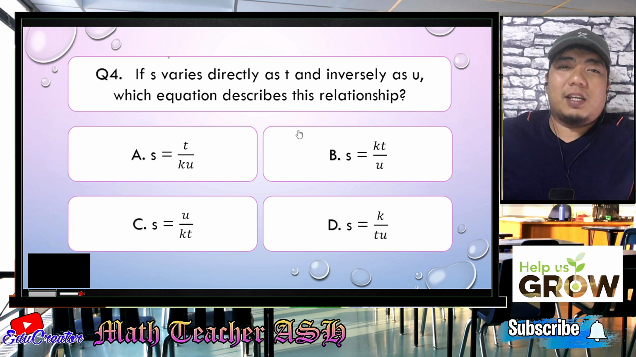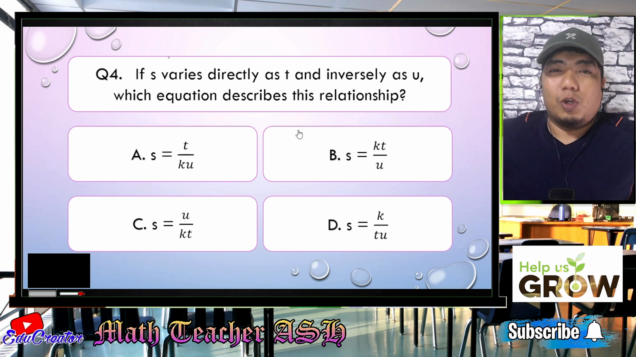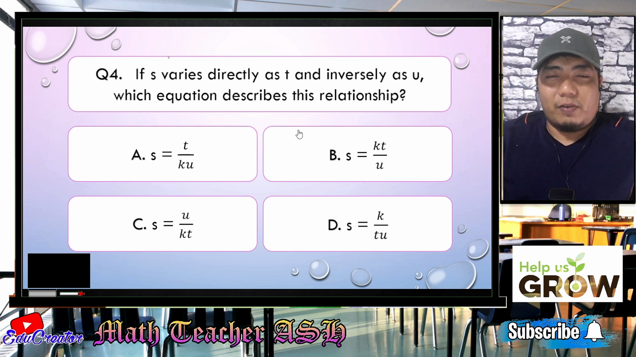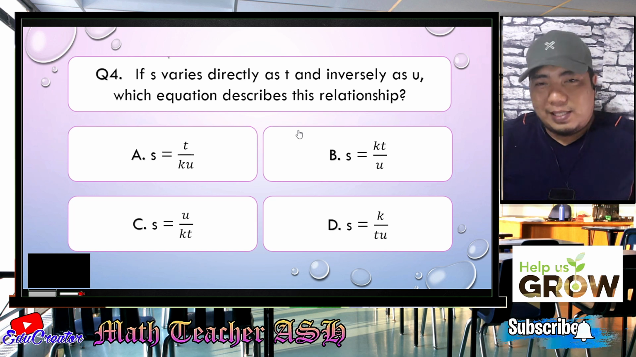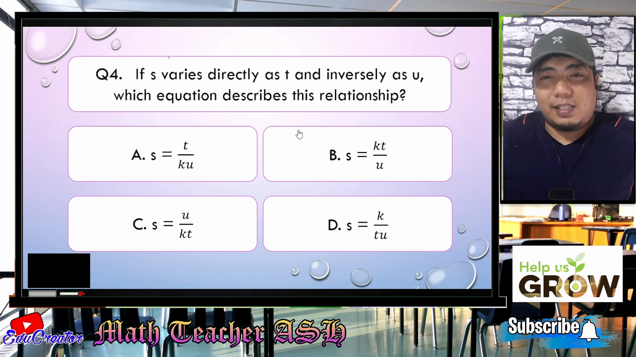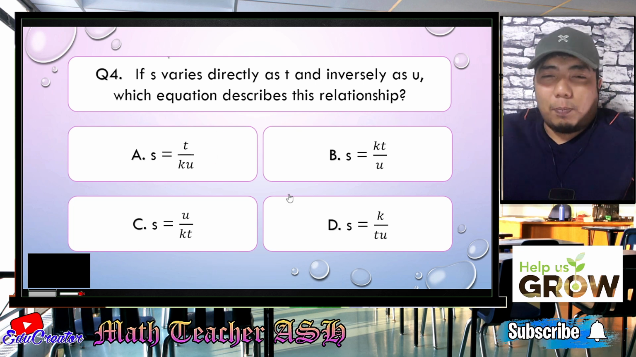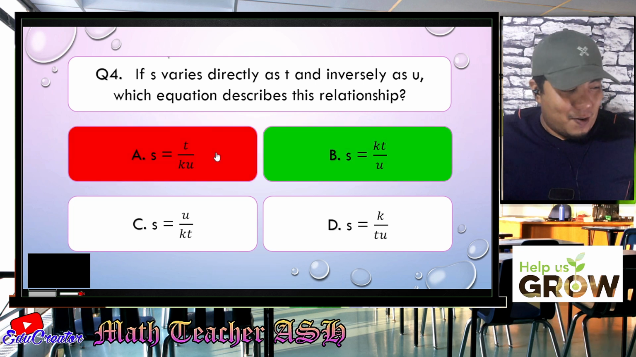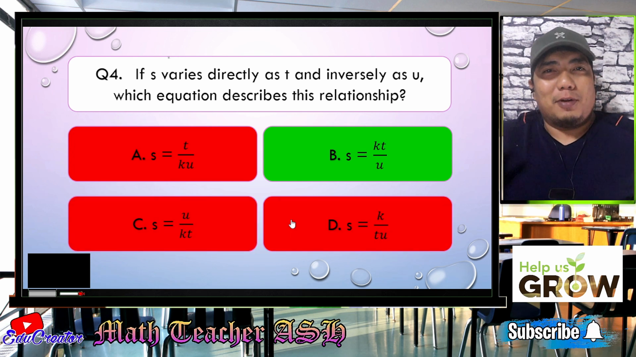Now, it says here varies directly as T and inversely as U. So when we say varies directly as T, that means the constant of variation is multiplied with T and then it is divided by U, giving us KT over U. And which is that? Of course, that is option letter B. Alright. Easy, right? Very easy, my dear math learner. So now let us go to question number 5.